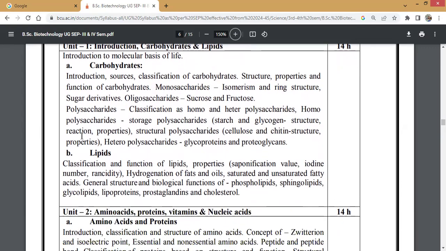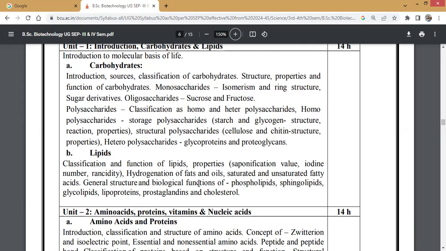Next, under unit 1, you are focusing on lipids. Under lipids, we need to study the introduction, classification and functions of lipids. Then properties: saponification value, iodine number, rancidity.